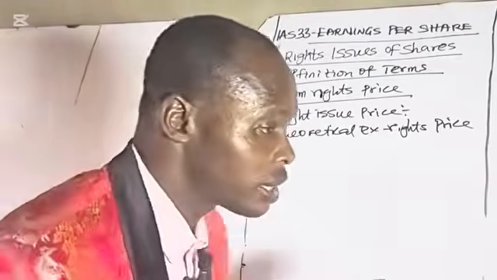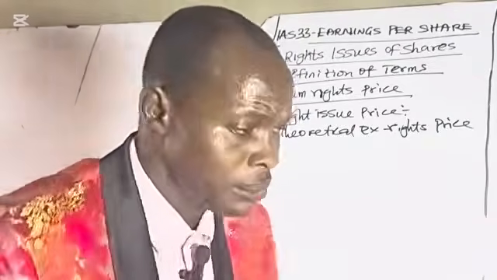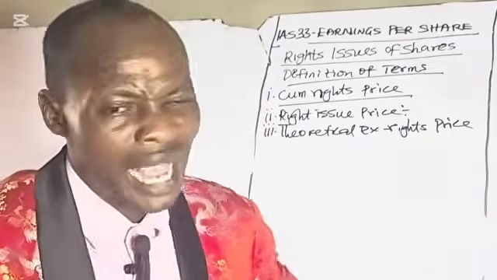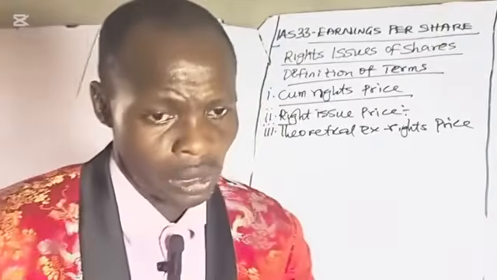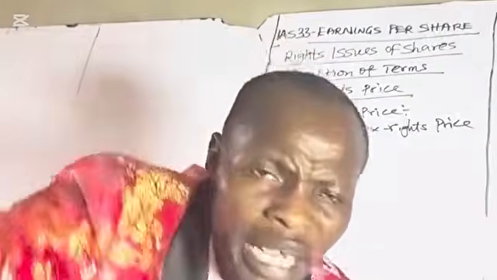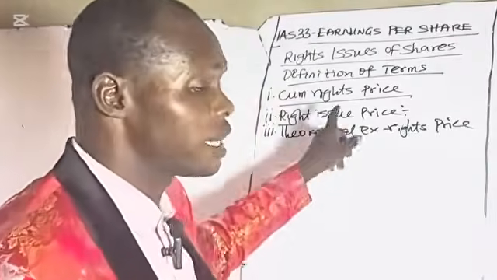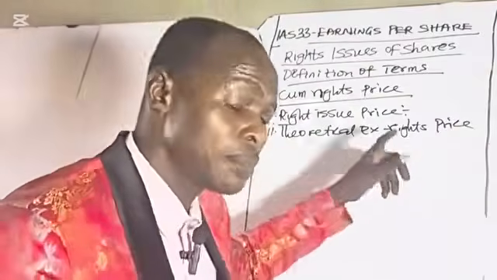The price at which the shares ought to be in theory after the rights issue. I repeat, what the share price should be in theory after the rights issue is said to be the theoretical ex-rights price.